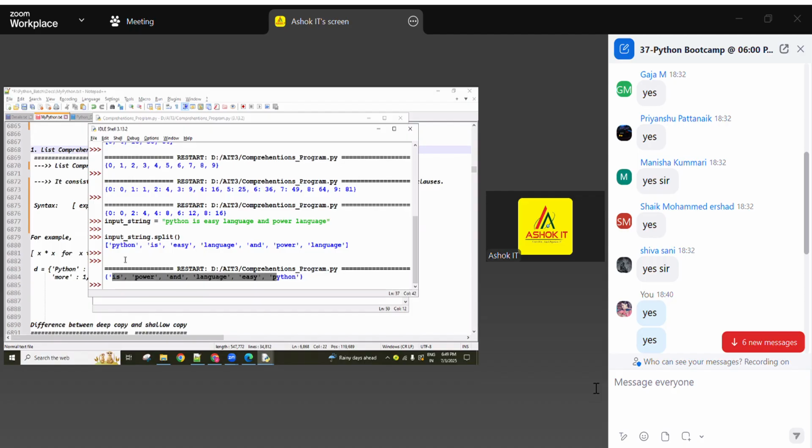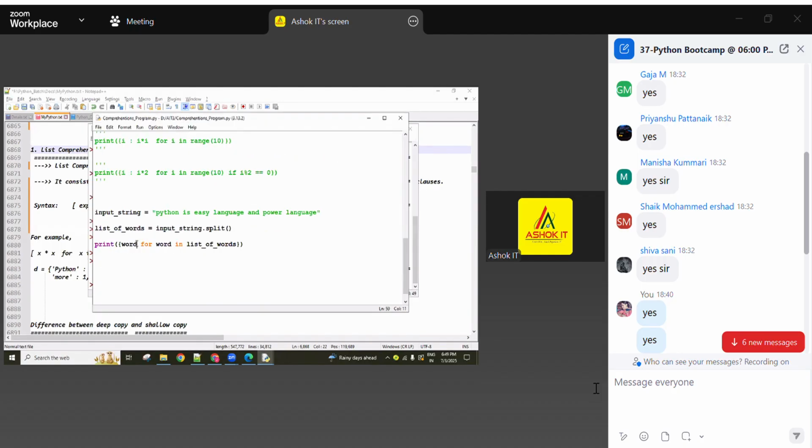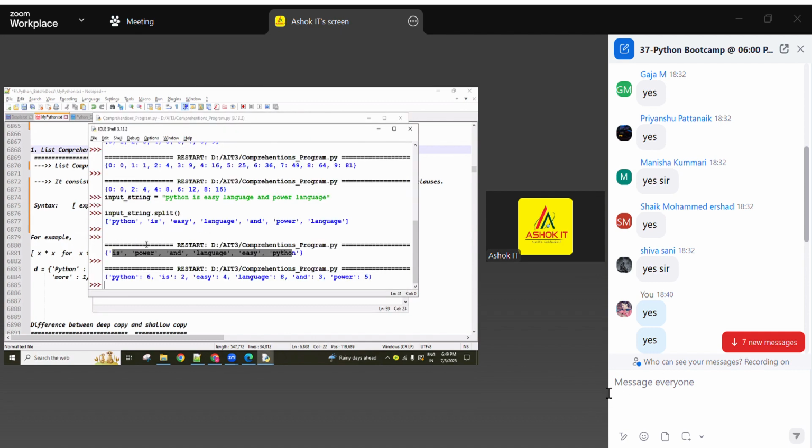If any duplicate words are there, you are not going to get them. So every word is like a key. I want key colon value format. This is a key, and the value I want is the length of this word. How are you going to get every word's length? Using the len function, you are going to get every word's length.